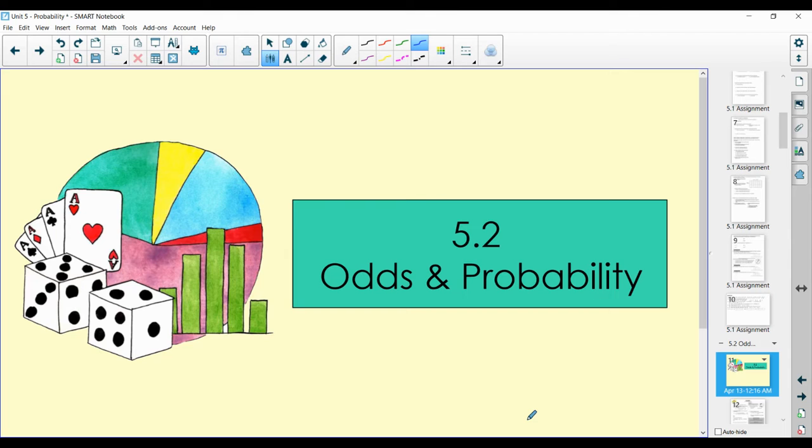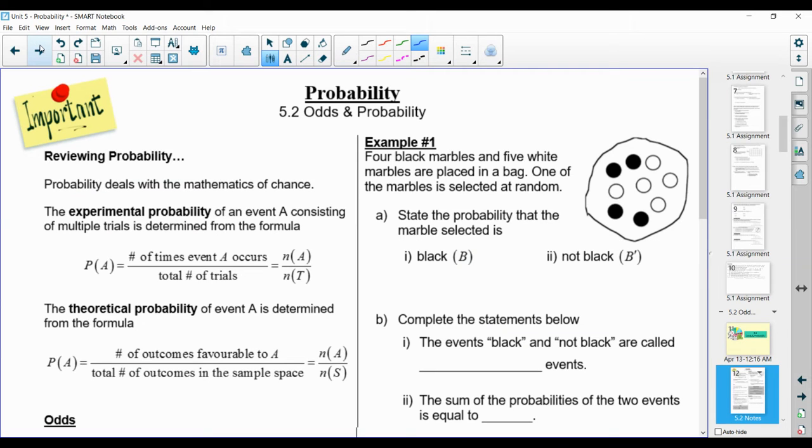That being said, you will have likely heard it in mainstream media, especially when we're talking about sports or anything to do with gambling or chance. However, it's quite often misused in media. And so it's important as we work through this topic today that you really pay attention to the difference between probability and odds.